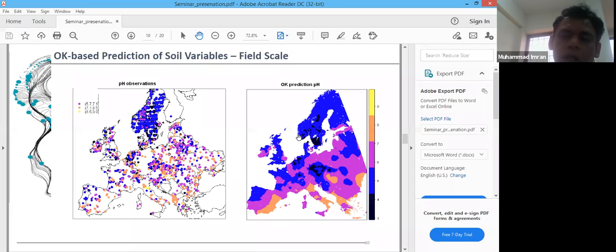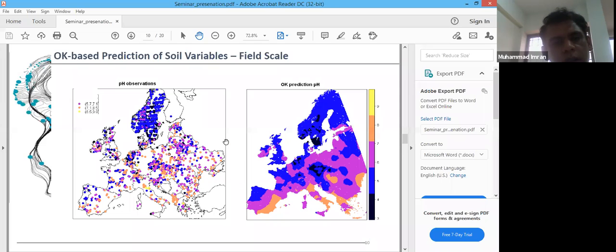So these maps, which are an upscaling of the soil samples, can be used in precision agriculture applications, in the precision agriculture equipment that uses variable rate technologies. So using these maps, they can decide which part of the field can be given how much amount of the input.